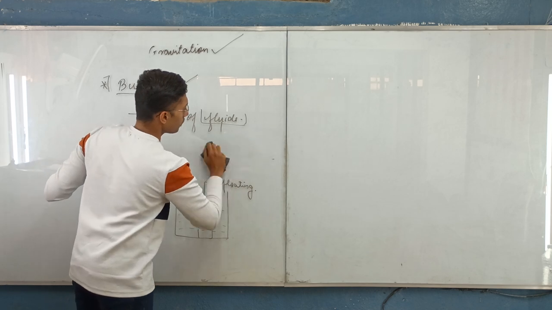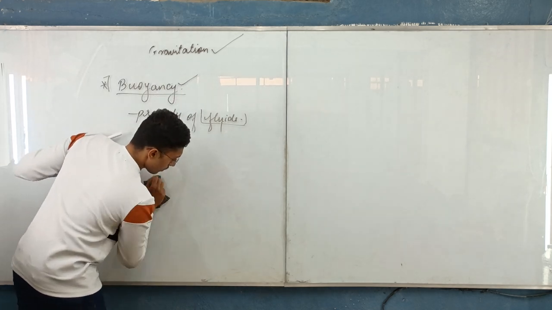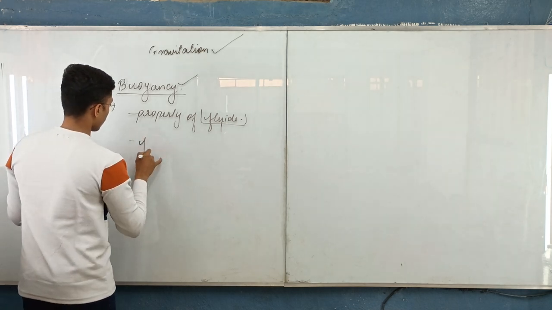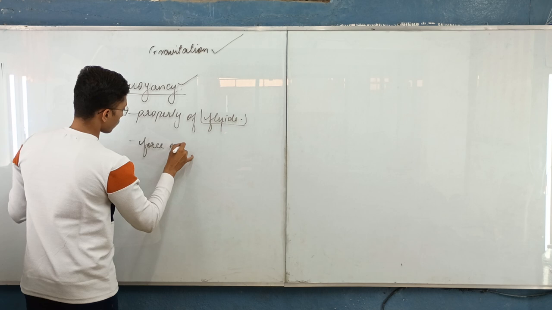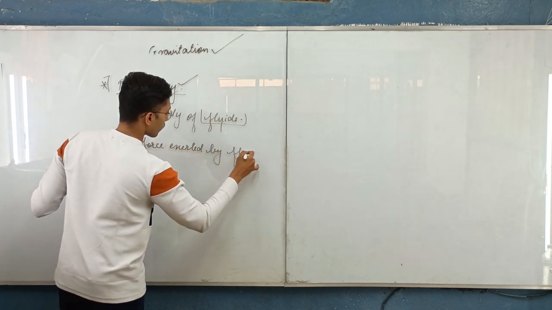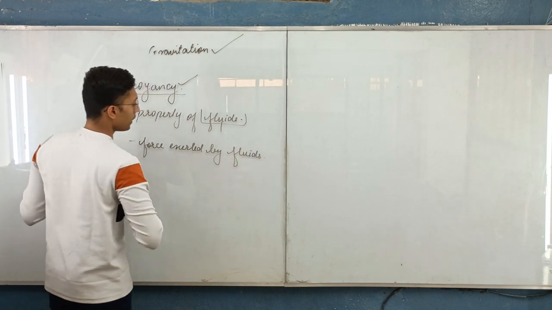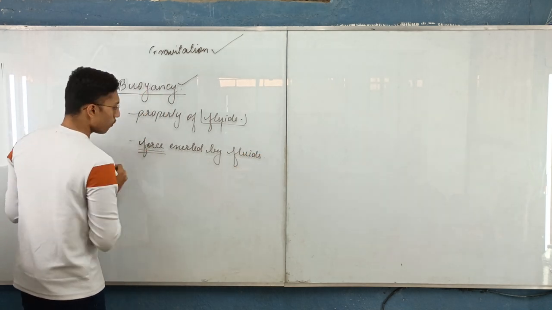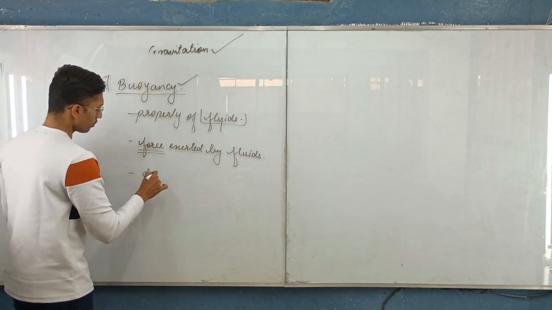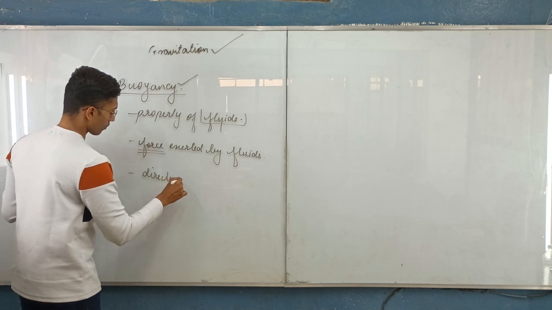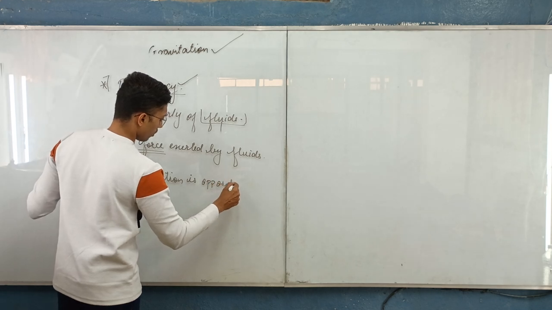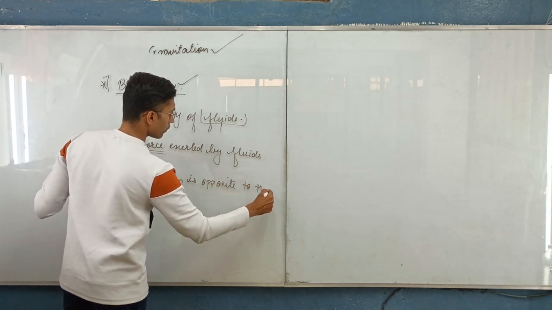What is buoyancy? It is the force exerted by fluids. Now in this case it is a force, so it will have a magnitude as well as direction. So the direction of this force is opposite to that of the gravity.